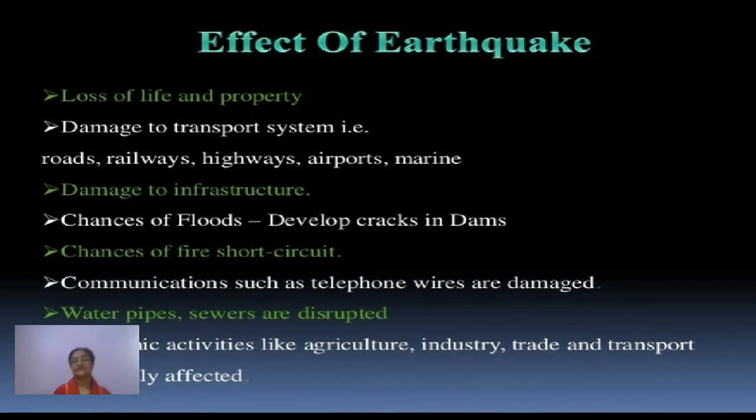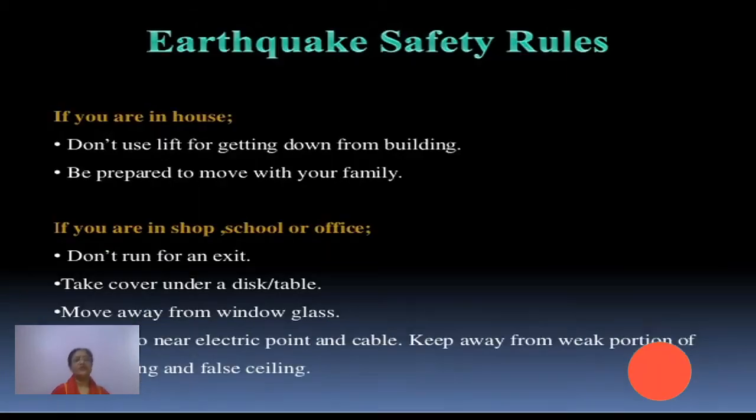Then communications such as telephone wires and several pipelines like the water pipes or the sewer, or you can say the gas pipelines get damaged. So that may have several other effects. Then economic activities like agriculture, industry, trade, transport are all severely affected by this. Now, precautionary, if you say earthquake safety rules, several things are there which we should keep in mind. This is something extra I'm telling you here, like if you are in a house, right? So what to do and what not to do.